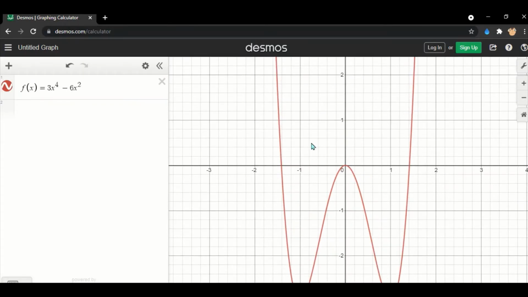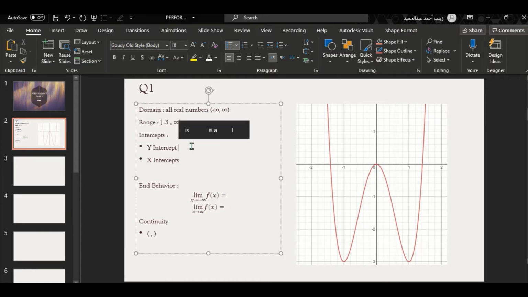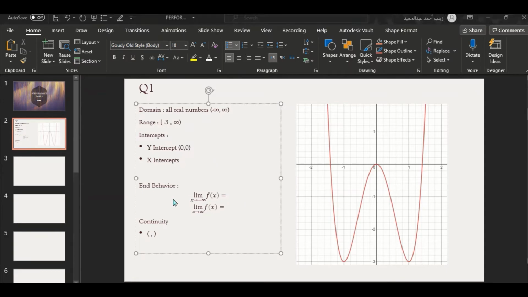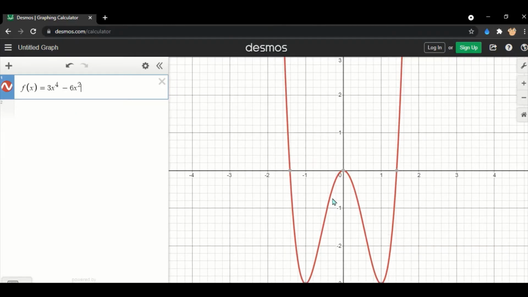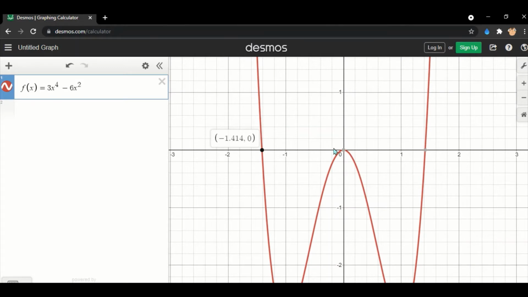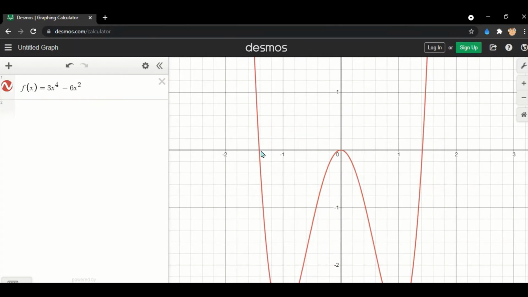Let's move to the intercepts. First, let's see. Where does my graph cross the y-axis? Exactly at point 0, 0. So my y-intercept, or the point at which the graph intersects the y-axis, is point 0, 0. Amazing. Okay, now x-intercepts. As you can see here, the graph intersects the x-axis 3 times at 3 points.